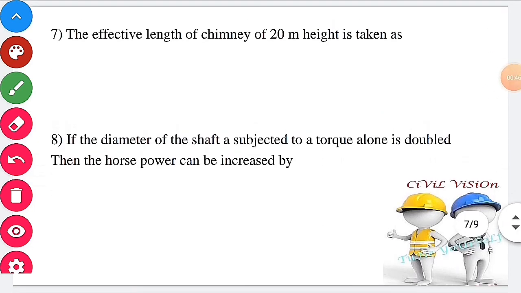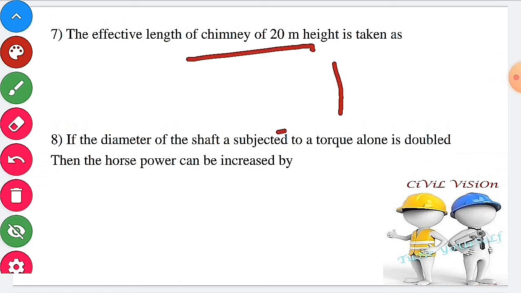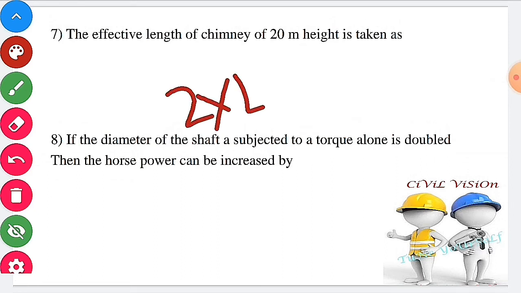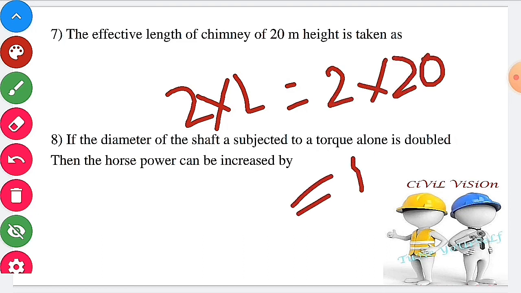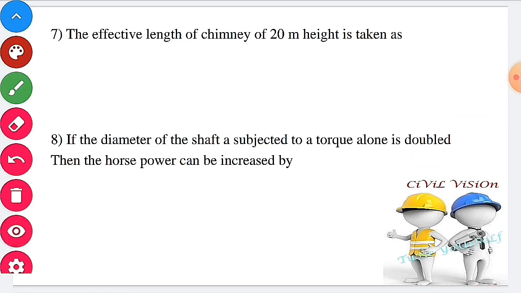The effective length of chimney of 20 meter height is taken as. The chimney resembles a cantilever beam, just like fixed at one end, another end will be free. Therefore, effective length of the cantilever beam is nothing but 2 times the original length, 2 into 20, which gives out 40 meter. The effective length of chimney is 40 meter. Next one. If the diameter of the shaft is subjected to a torque alone is double, therefore the horsepower can